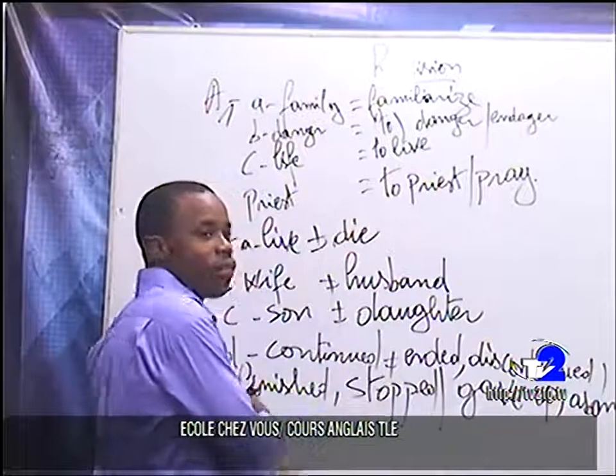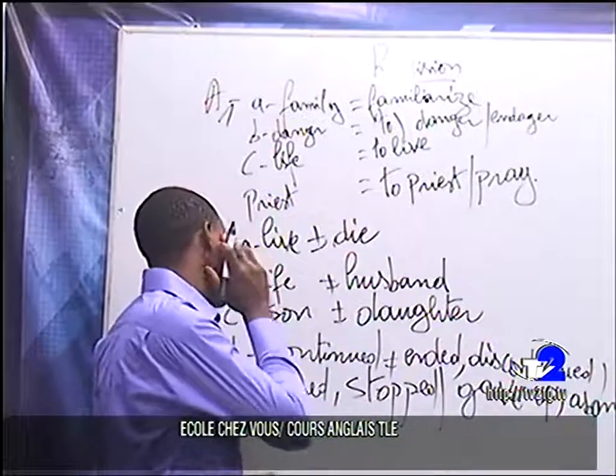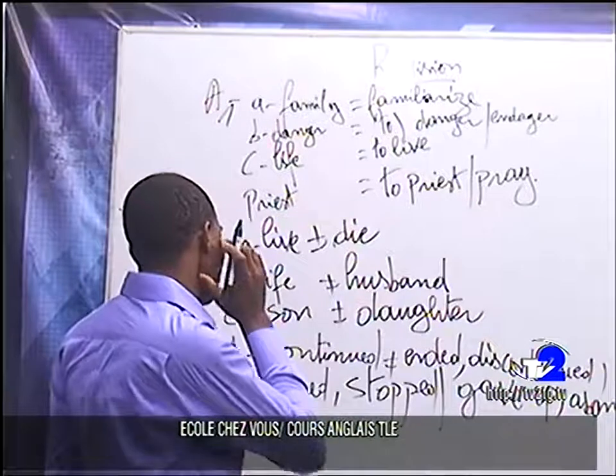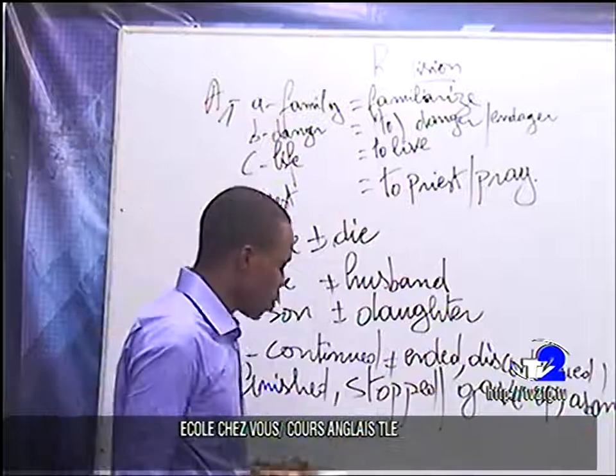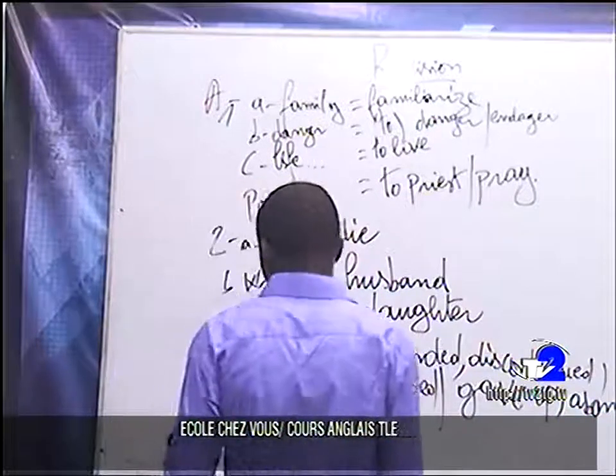We have a full list of these antonyms. So make sure you put them also in simple past. This is what matters at this level.